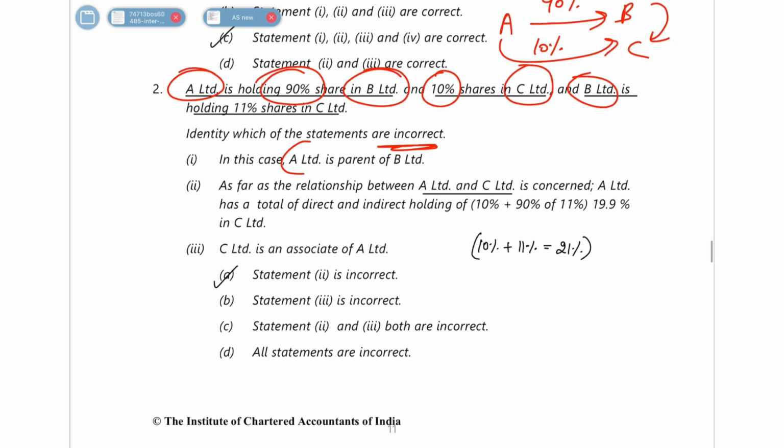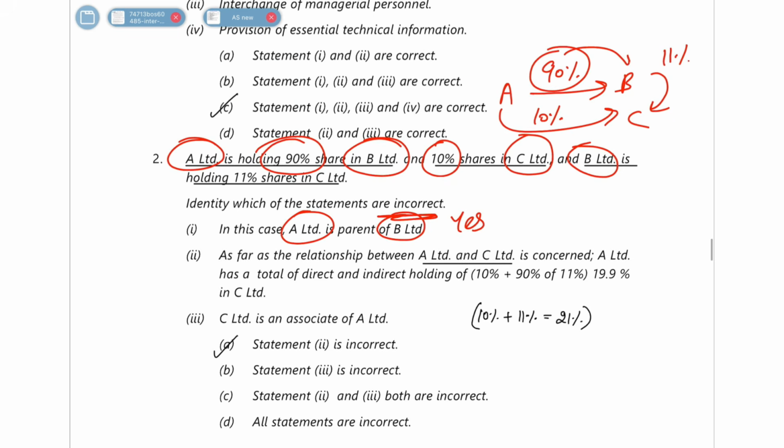Okay. So first they are saying A is the parent of B. Yes, the answer is correct because A is holding 90% in B. A is the parent of B. A will be the parent, B will be the subsidiary company. This statement is correct. Second statement, they are saying that as far as A Limited and C Limited are concerned, A Limited has a direct and indirect holding of 19.9%.